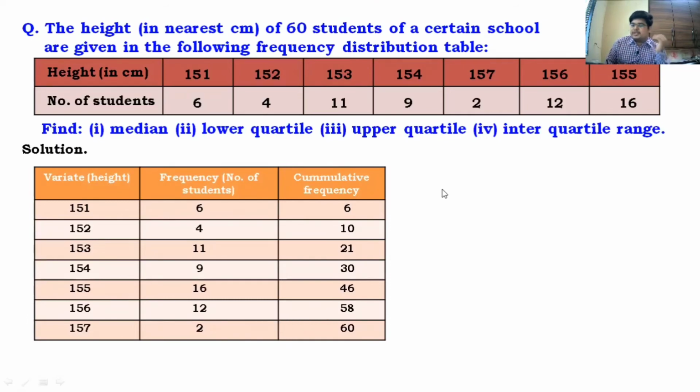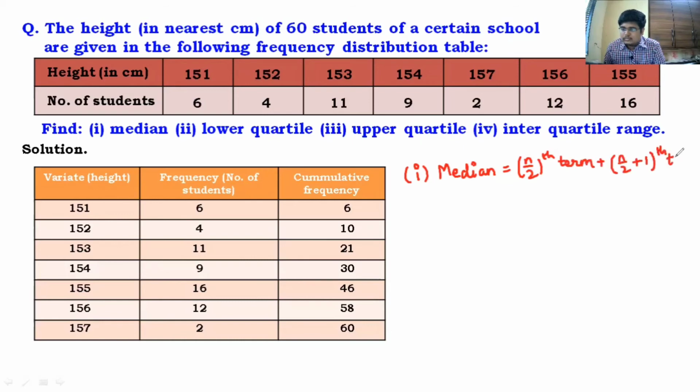Now we'll take the sub questions. Now here, the first sub question is median. So here, guys, see, I'll help you writing this. So median, see, the number of observations, do you realize in this case is even? It is 60, right? So median will be n by 2th term plus n by 2 plus 1th term, the whole upon 2.